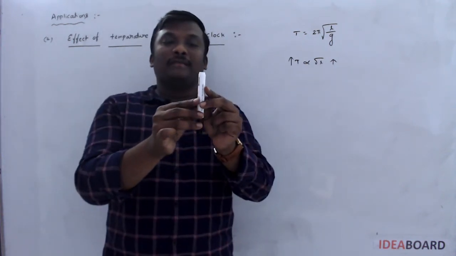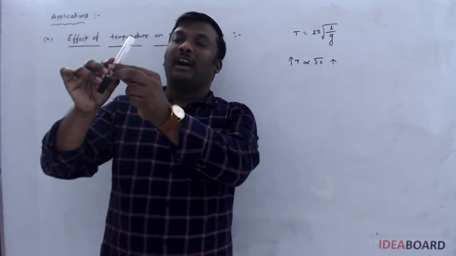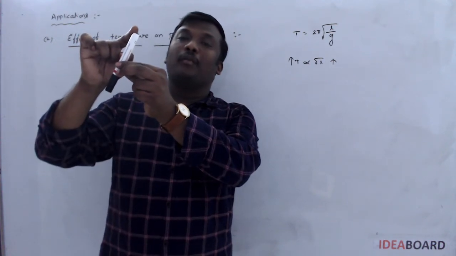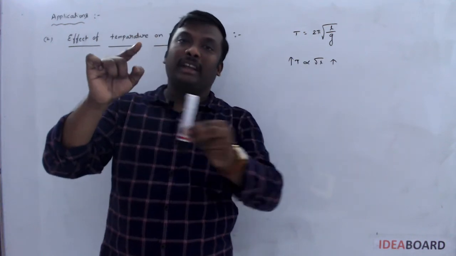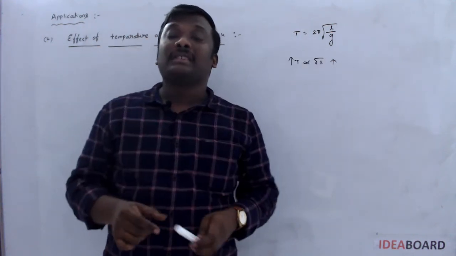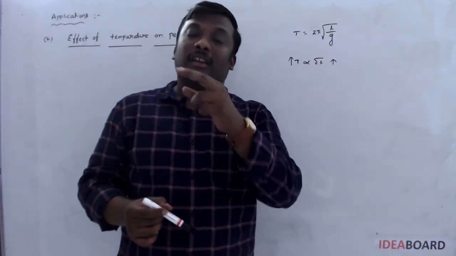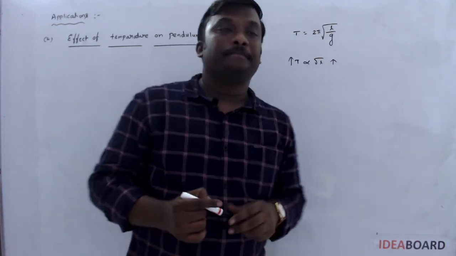So one oscillation means, suppose it starts from here, on rising temperature it takes more time to reach this point again. Whenever it takes more time, it loses time.